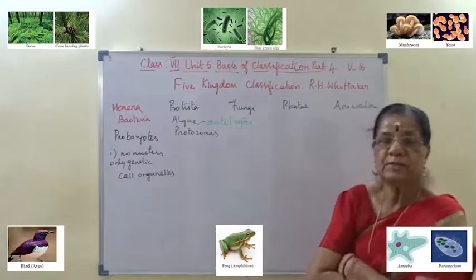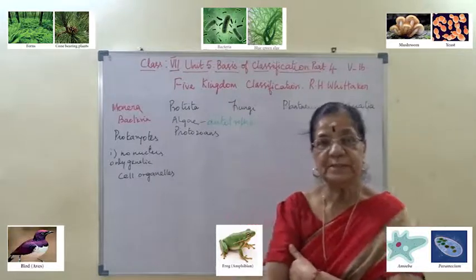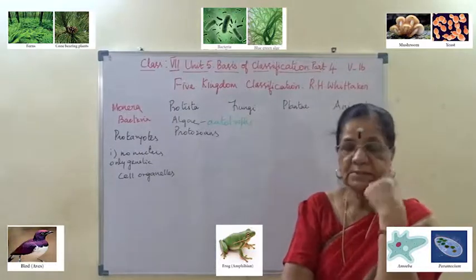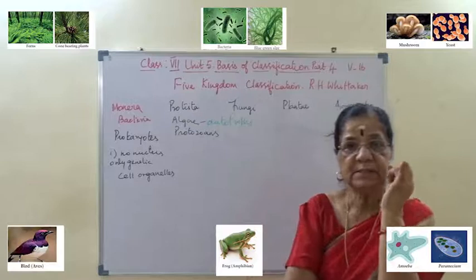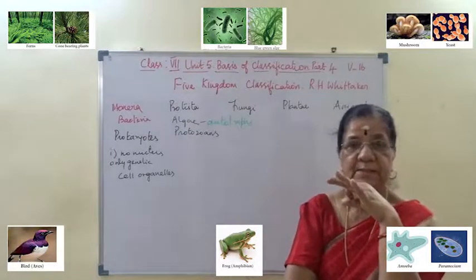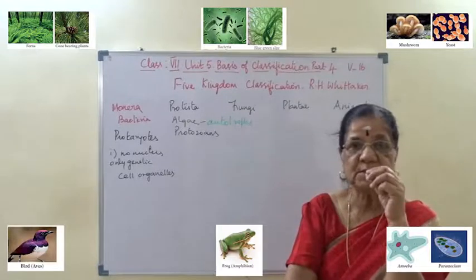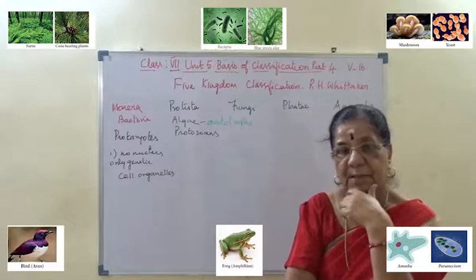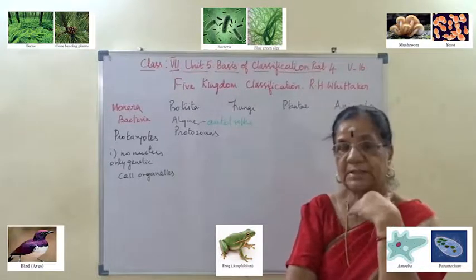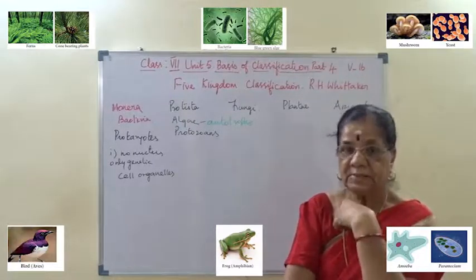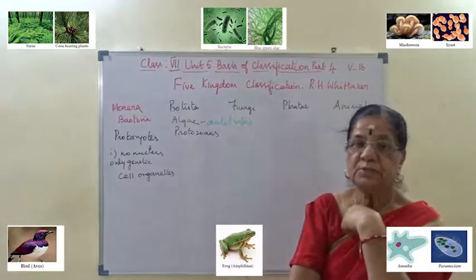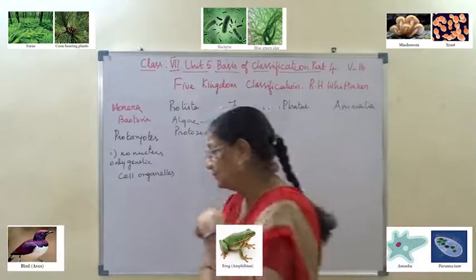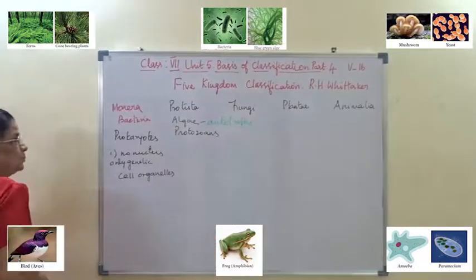In the same way, the protozoan animals are unicellular, the symmetry is mostly asymmetrical or radial and bilateral, and very few are multicellular in nature. Amoeba reproduces asexually by binary fission, and in the same way Paramecium also reproduces by asexual binary fission. I hope you understand. So this is for kingdom Protista.